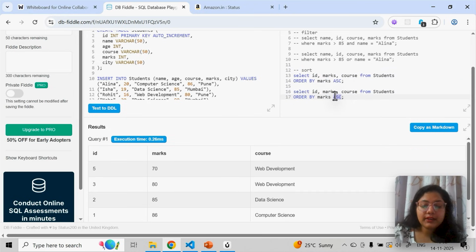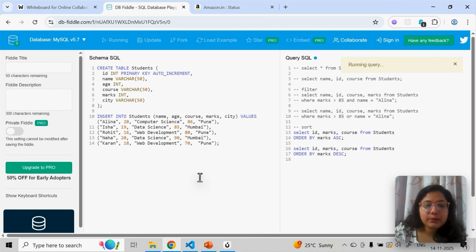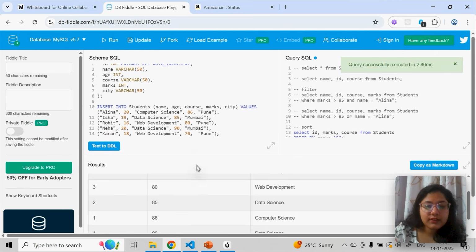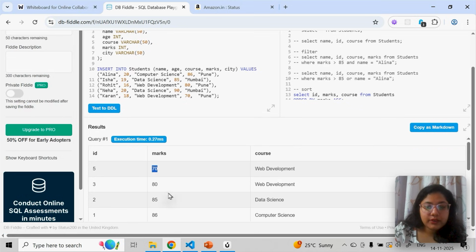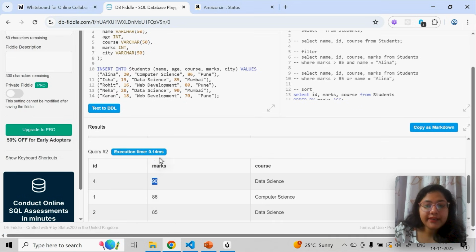Similarly, you can do descending also. So if I run both the queries, you will see one table with marks in ascending order. See, ascending order, and in this table 90 is coming at the top. That is your descending order.